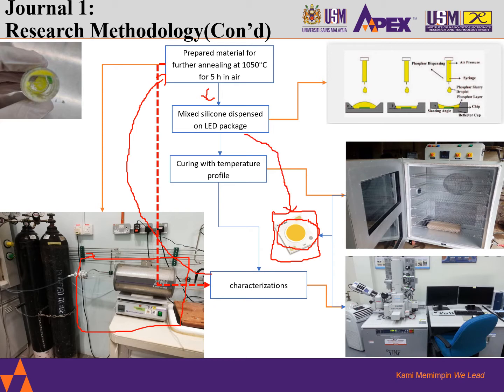Okay, and this is how the methodology is done overall for producing a microwave combusted YAG cerium based phosphor under the given different times of 5, 10 and 15 minutes. So this is the methodology which is being done.